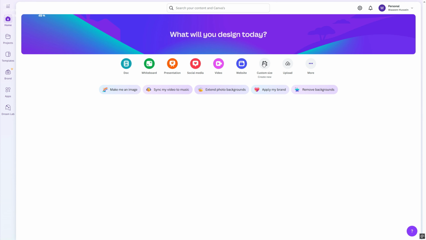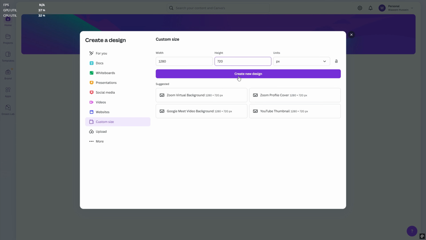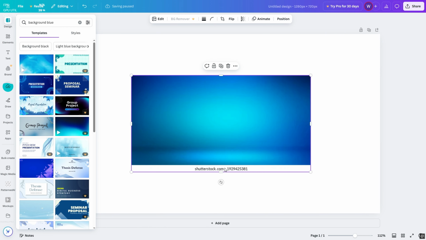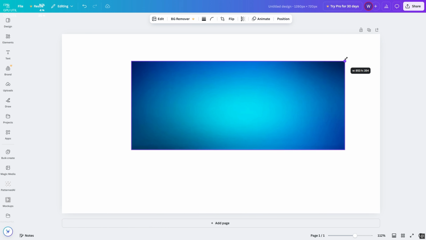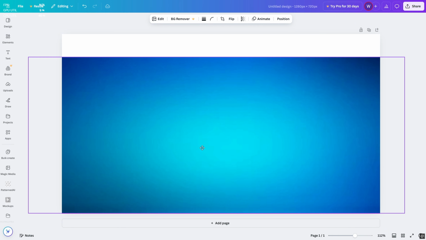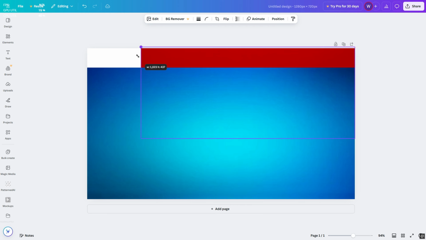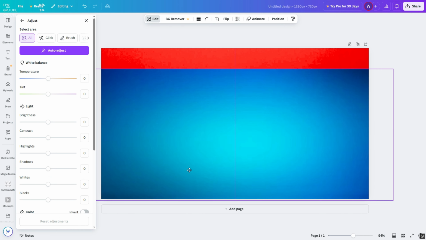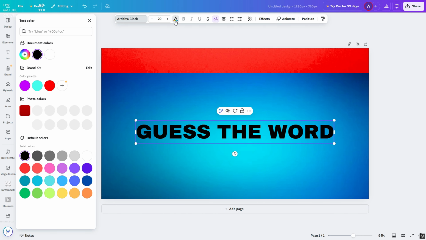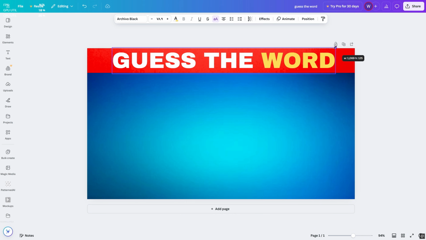Now we will create a project in Canva, we will choose custom and set this resolution. Then we will set the background, and as agreed, it is best that it has bright and noticeable colors for the viewer. I liked this one, I will use it. After that, we place on top a bar in red or whatever you prefer, and we will write guess the 80 word and make the word in yellow. And what remains for us is to bring the emojis.